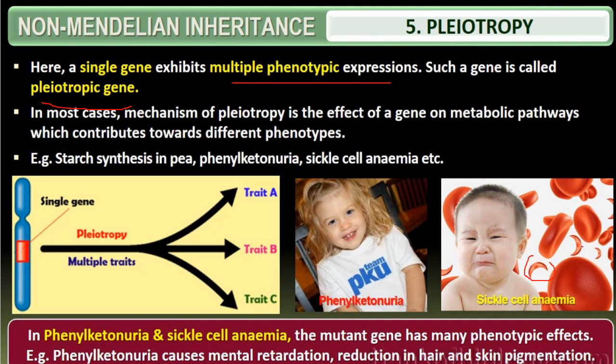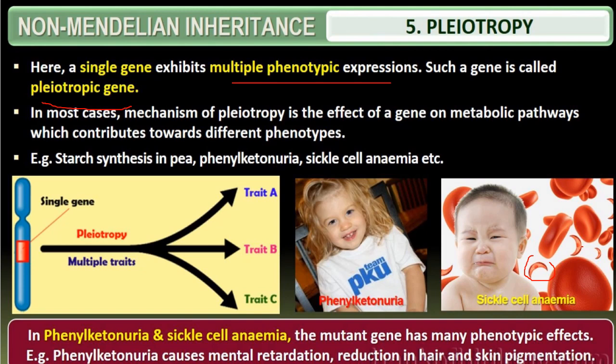So this is an example of pleiotropy, and also phenylketonuria, where the skin color becomes whitish, eyelashes become whitish, hairs become whitish, and that we call phenylketonuria. These two diseases will be explained in the further genetic diseases. And starch synthesis in a pea. So here is how it spreads, the phenomenon I have shown.